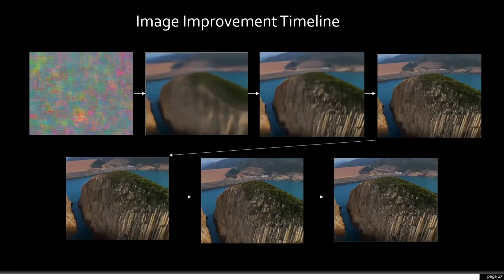Here we have several images from our training program that show a timeline of improvement. We can see that there is a tremendous image improvement within the first few hundred iterations. As the number of iterations increase, the loss value begins to decrease and an image of a cliffside begins to form. We can see that in the fourth image, there is a visual inconsistency in the shape of a square, which is where our packet loss originally was.